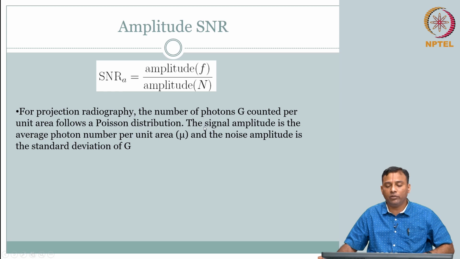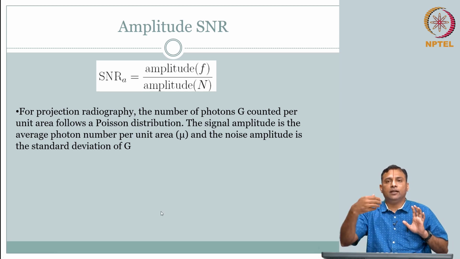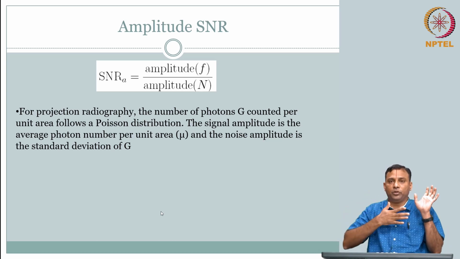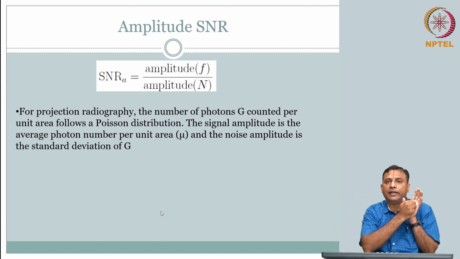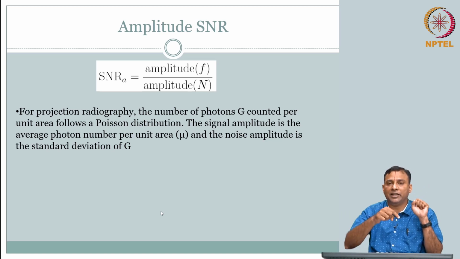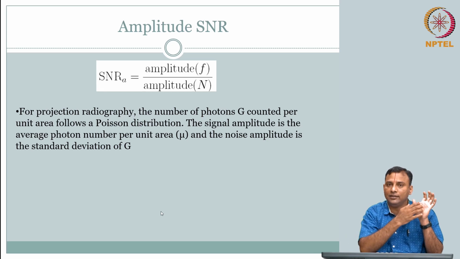So, in this case, what will be our signal amplitude? Signal amplitude is the number of photons that came through the body at that location. We are projecting, it is coming out, your detector is capturing. So, the number of photons that came, whether it is attenuated more or less in the path, that is the idea. So, you will get the number of photons captured.